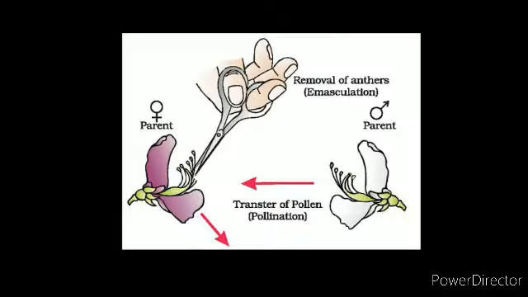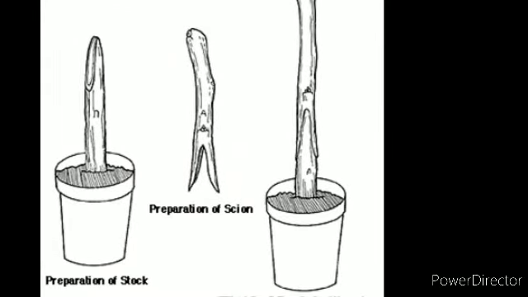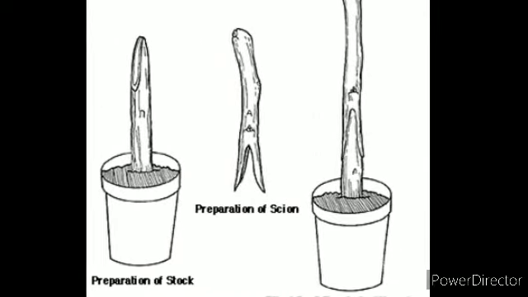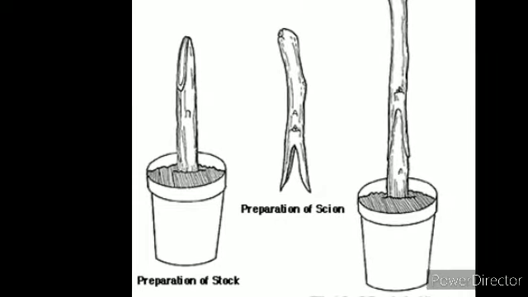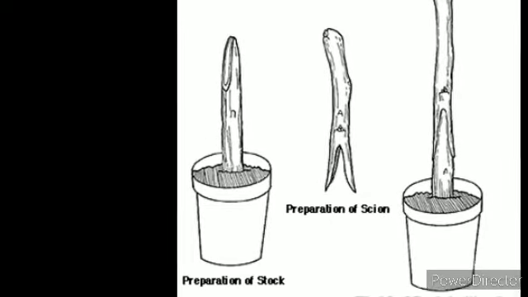The next is emasculation. So what happens in emasculation? It is a process in which we cut the anthers and then transfer these anthers to the stigma of a different flower. Okay, and this also leads to some variety of the plants, and even combining different stock and scion can also lead to a new variety of the plants.